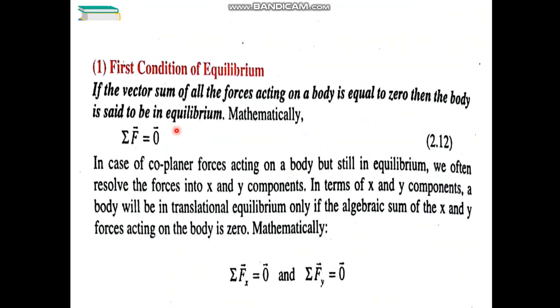First condition is that the vector sum of all the forces acting on a body is equal to 0. It means that there is no net force acting on the body. Sum of all the forces acting upon the body must be equal to 0. There may be forces acting upon the body, but the net effect of the forces will be equal to 0.